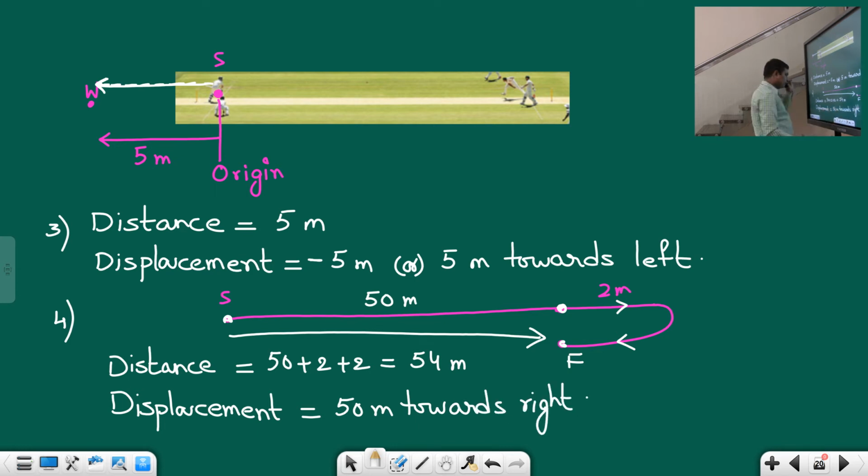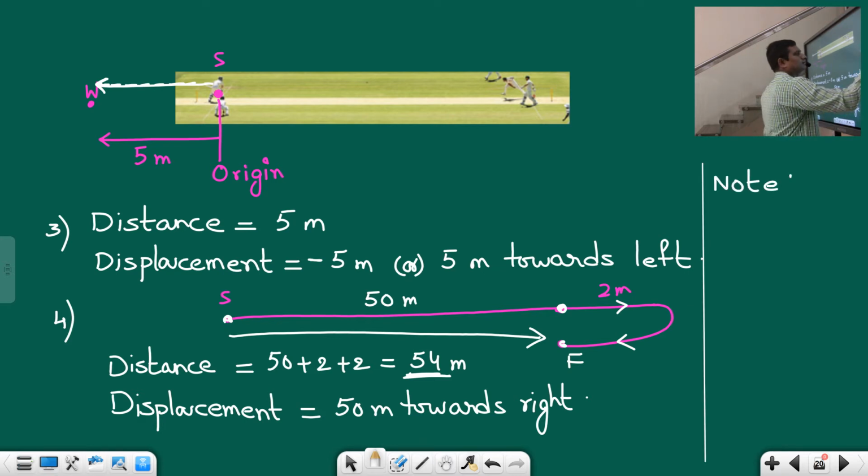Okay, students. If you observe carefully, distance can be greater than displacement or equal to displacement, as I showed you in the previous slide. So here is one important point you should note down: distance can be either greater than or equal to displacement.